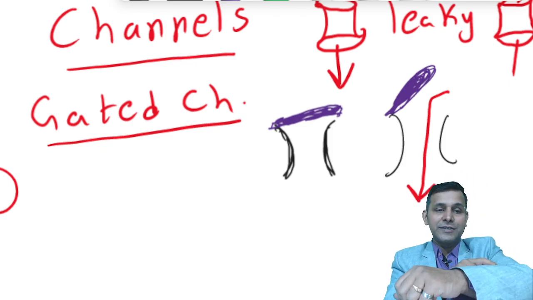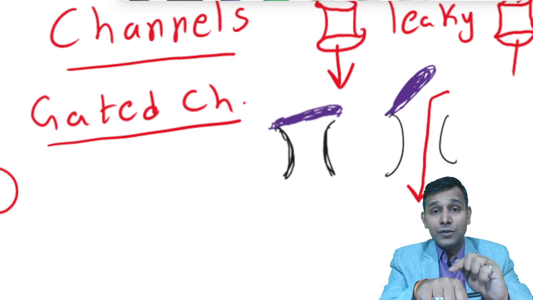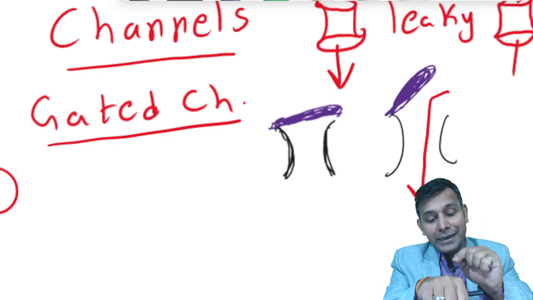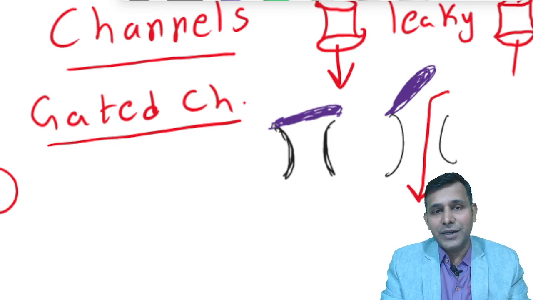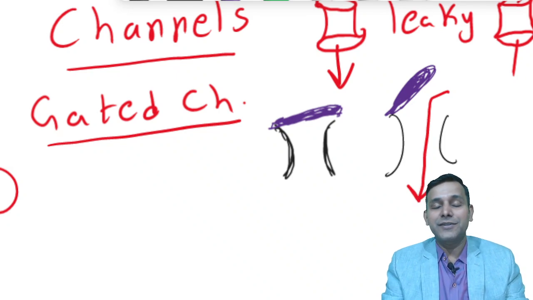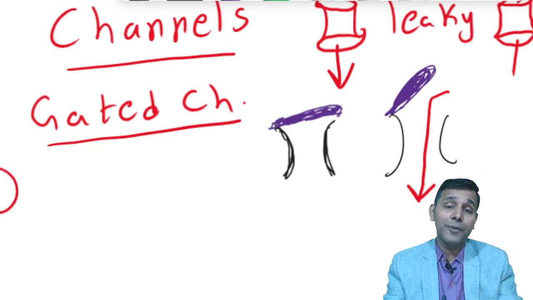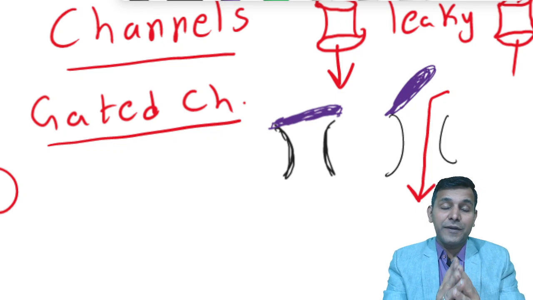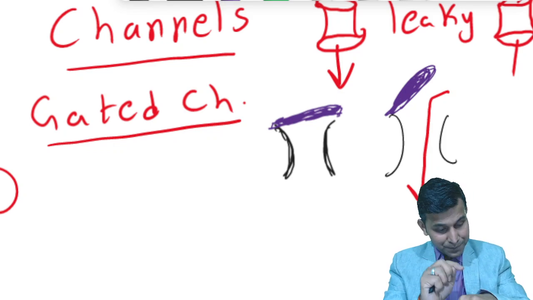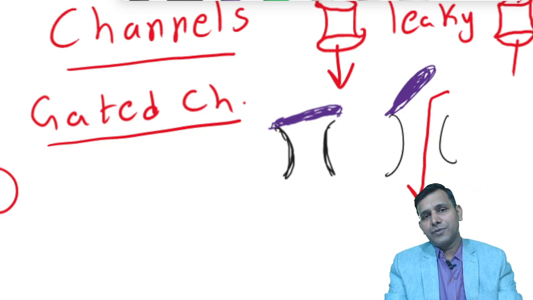When we touch the skin surface, touch is a mechanical stimulus. The mechanical stimulus opens the gate and the channel is open and the substances, whether sodium ion or potassium ion or whatever ion, are moving. But the important thing is that the gate is specifically opening because of the mechanical changes in the membrane, the mechanical stimulus.